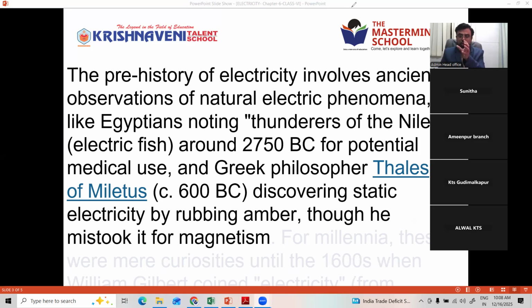Amber is nothing but stone. That time it was used to mean an electron. From that they derived the word electricity, as it was first seen when amber was rubbed with fur, an animal's hair.